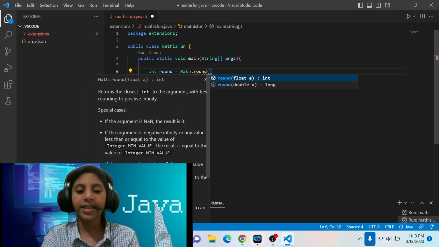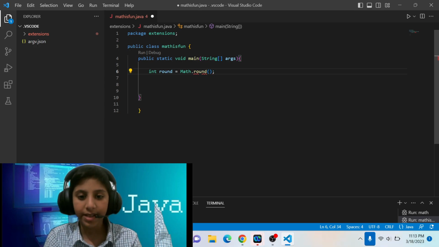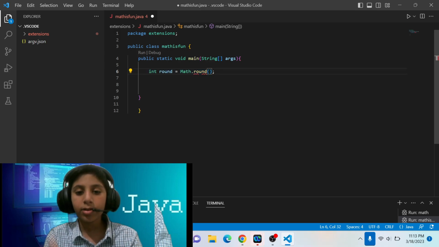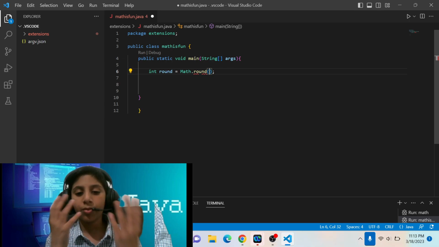Since Math.round is a method, we need to put those parentheses. It's obligatory because it's a built-in method, and it will be useful to write the values in it that we want to be rounded.